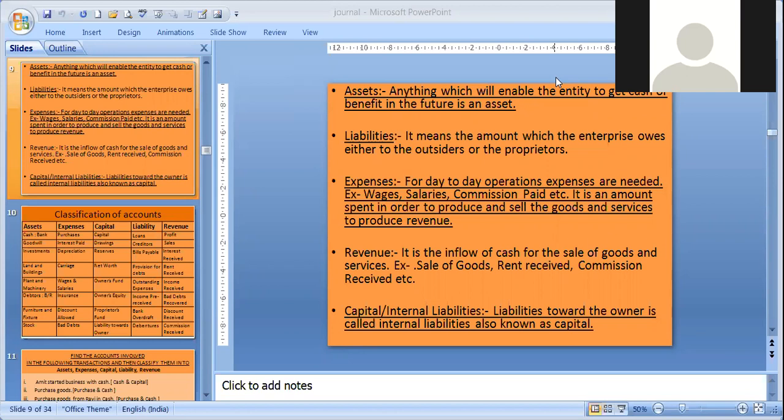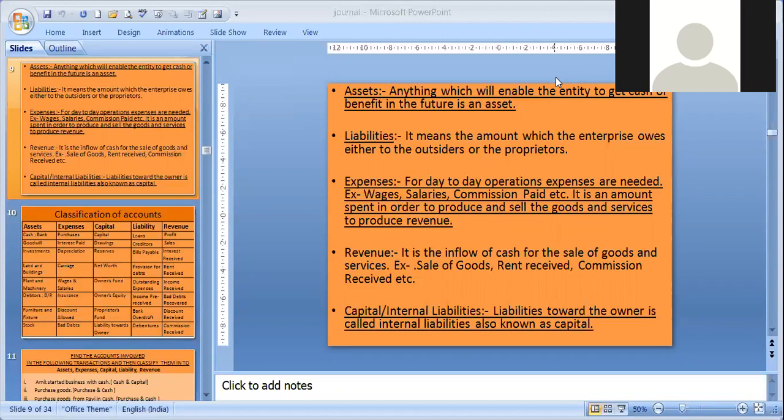Third parties like creditors, that means those from whom the business has purchased goods on credit. Even a loan taken from a bank or from anybody else, the business will have to pay. So it is a liability. Outstanding expenses, the business is liable to pay these expenses.